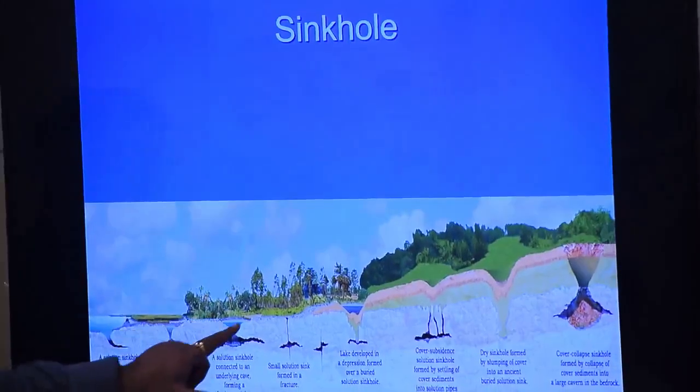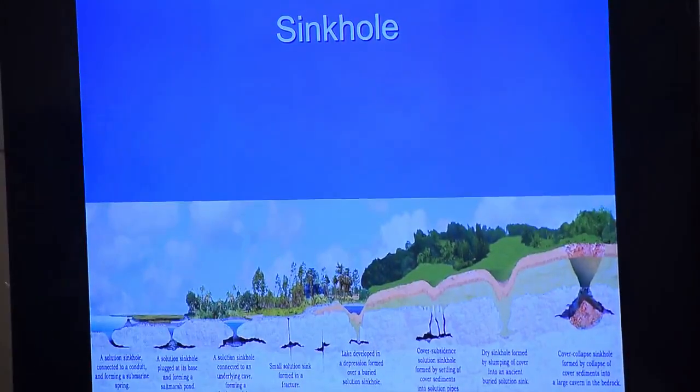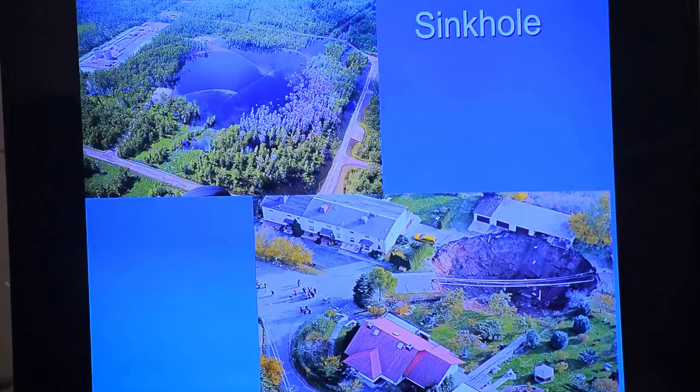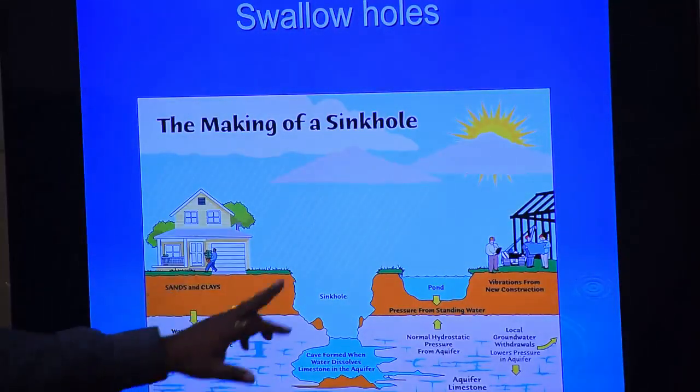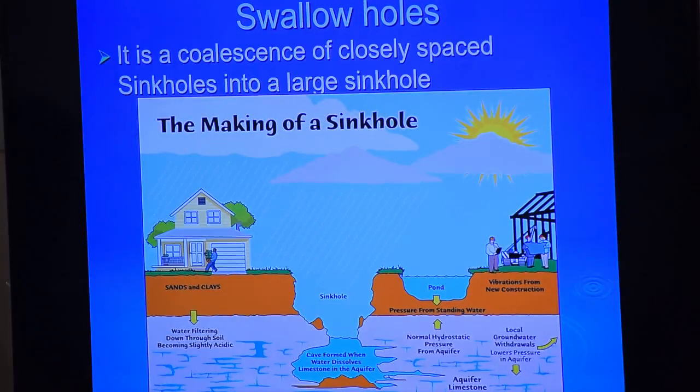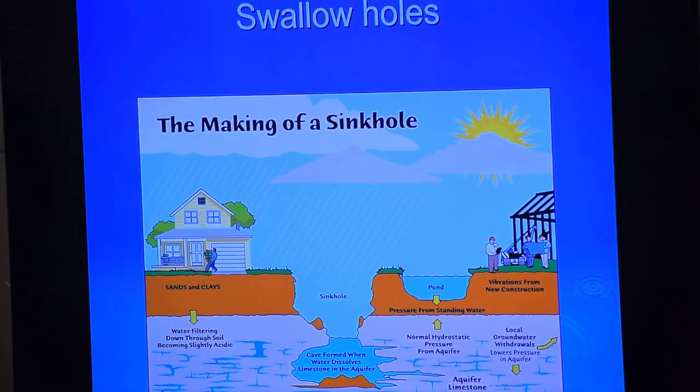And do you know what this is? Sinkhole. And here the sinkhole has made this man's house disappear. It dissolves from below, and in such places settlements should not take place. In this region we should not do agriculture or industrialization. This is a kind of sinkhole. It is not found at every place; where limestone is abundant, sinkhole formation starts. When it becomes larger, there will be a swallow hole, doline.